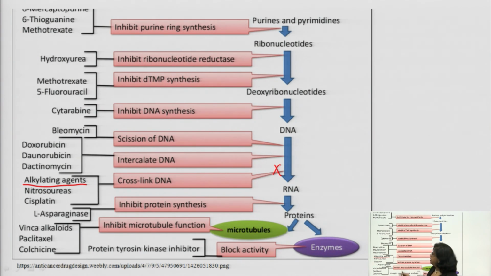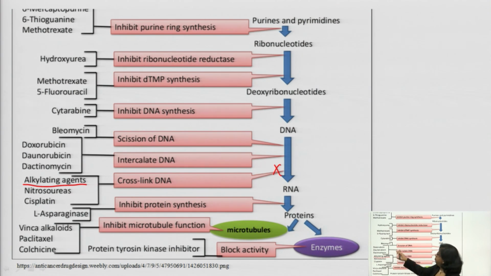If you take another example like hydroxyurea, it inhibits ribonucleotide reductase. If you take the example of anti-metabolites, we will discuss them in detail in a further lecture. This table is to remember in short the mechanism of anti-neoplastic agents.